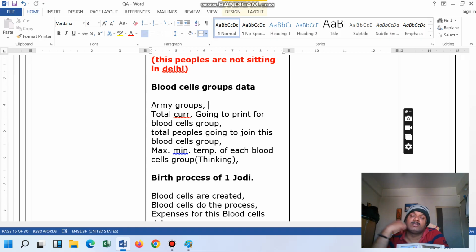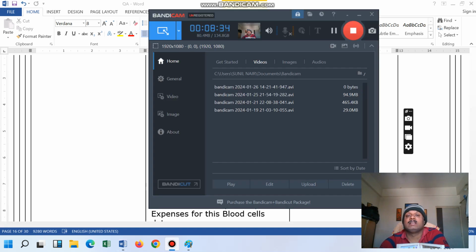When his next generation does not happen, he will automatically die after certain years, and the people who were allocated to the 23rd blood group will automatically get shifted to the 22nd blood group. So just see, if new blood groups are created, up to what level things have to be created.